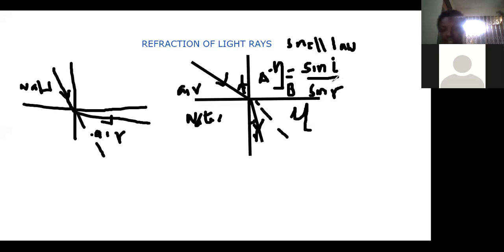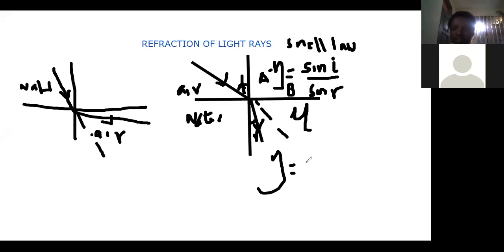Basically, that is it. Now, I said that when we are talking about refraction, we can talk about the speed too. In considering the refractive index, we can also talk about it in terms of speed. The first speed will be in medium 1, because light travels in medium 1 before it gets into medium 2. So the speeds are different.